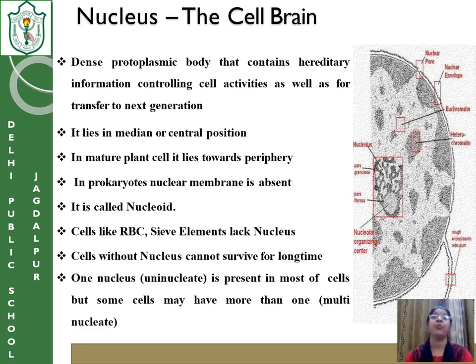What we have to do is keep the Rhoeo leaf in a sugar or salt solution for a few hours, and then take a little slice of it and see it under the microscope. We will see that some shrinkage in the cell structure is shown. This is called plasmolysis.